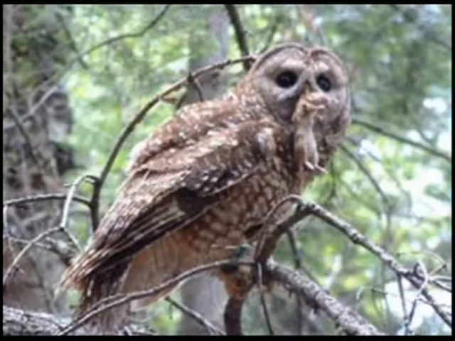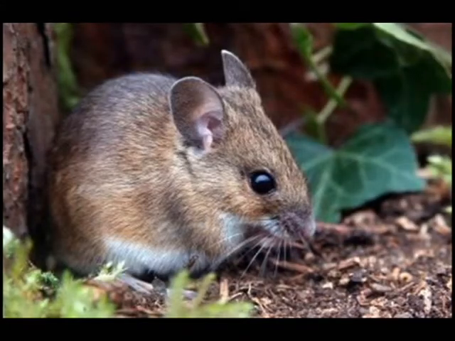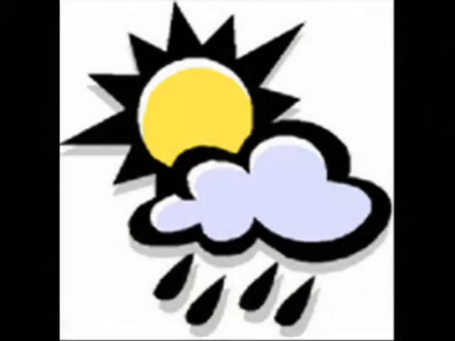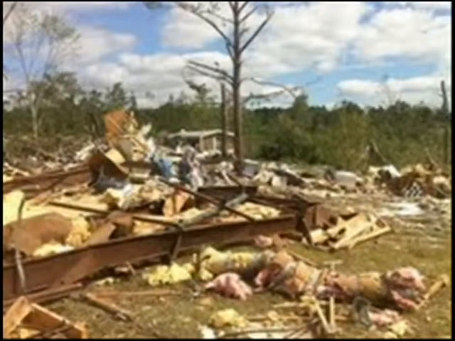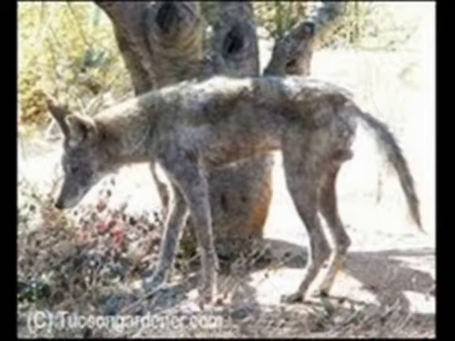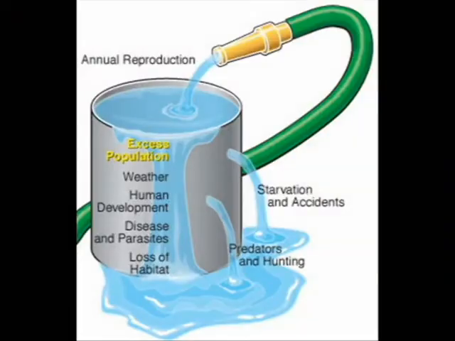When the population size of a predator increases, more prey get eaten and their population size decreases. A prey's population size increases when the number of predators decreases as well. Things that reduce the population size of these species include weather, human development, disease or parasites, loss of habitat, starvation or accidents, invasive species, and hunting or predators.